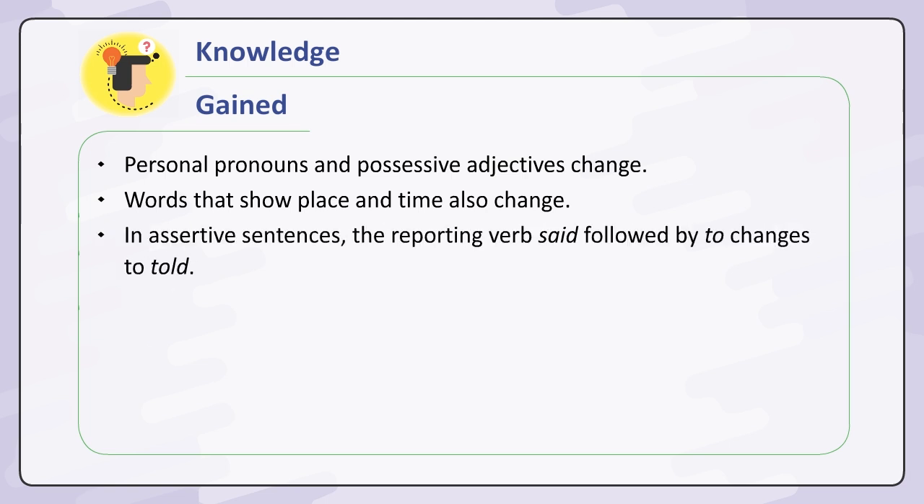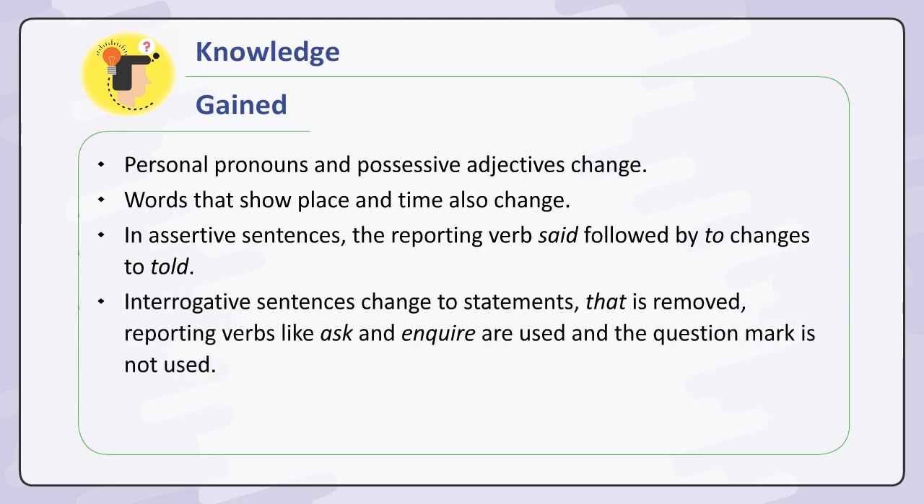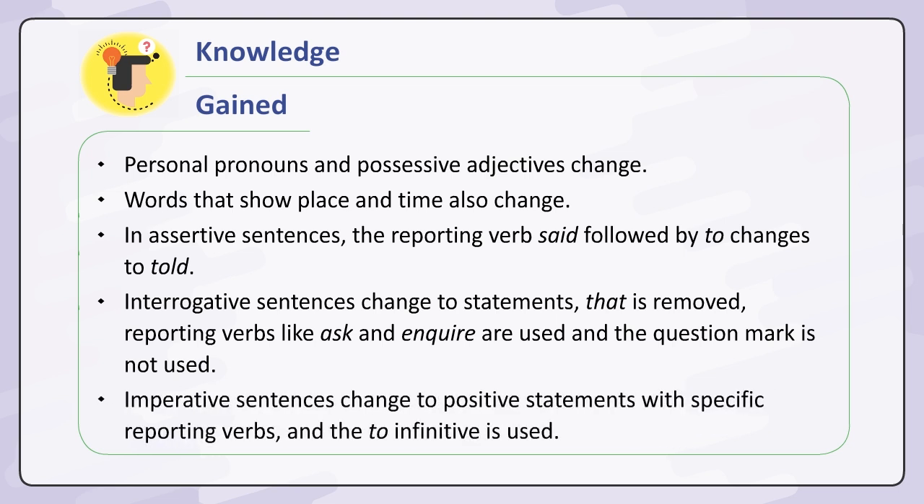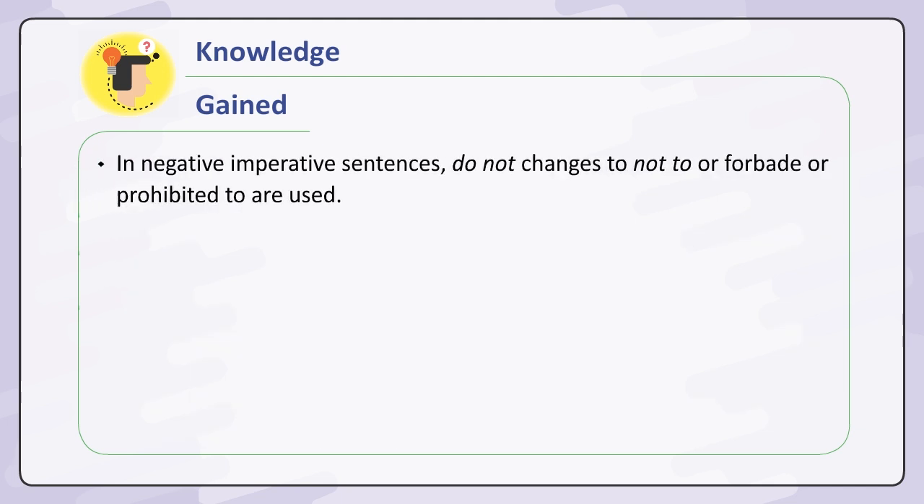In assertive sentences, the reporting verb said followed by to changes to told. Interrogative sentences change to statements, that is removed. Reporting verbs like ask and enquire are used and the question mark is not used. Imperative sentences change to positive statements with specific reporting verbs and the to infinitive is used. In negative imperative sentences, do not changes to not to, or forbade or prohibited to are used.